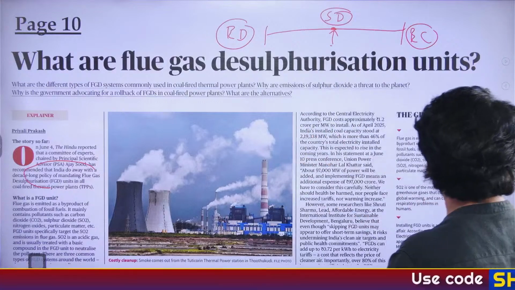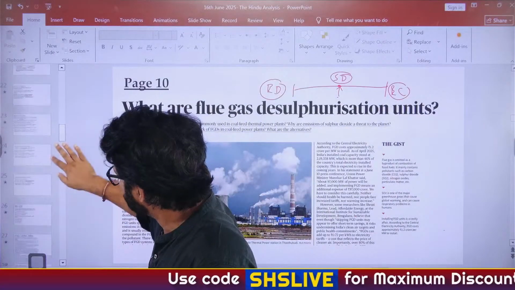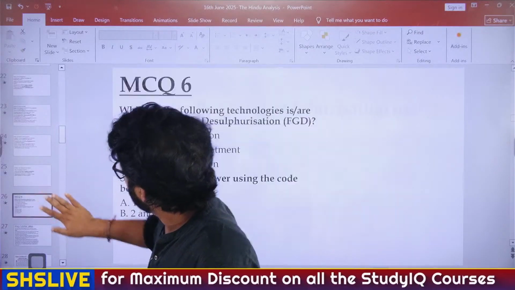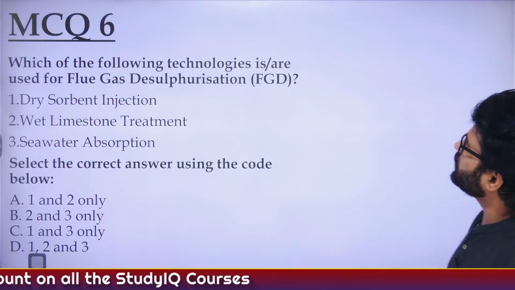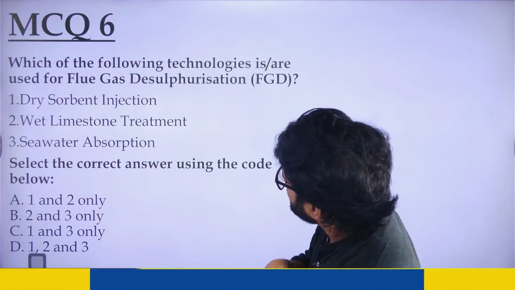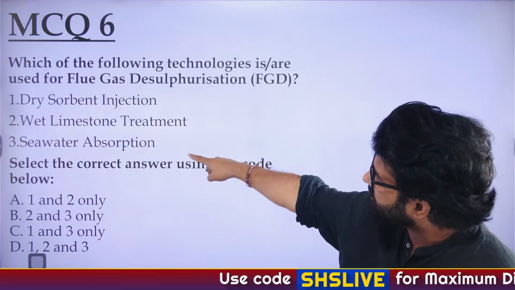Cool, so keep on tracking this. Hope you understood. This is actually a very, very technical article. Many people will skip it, but I don't want to skip it. I don't want to do injustice to my work. Let's solve this question. Which of the following technologies are used for flue gas desulphurization? Dry sorbent injection, we have talked about limestone, seawater, etc. Wet limestone treatment, seawater absorption.